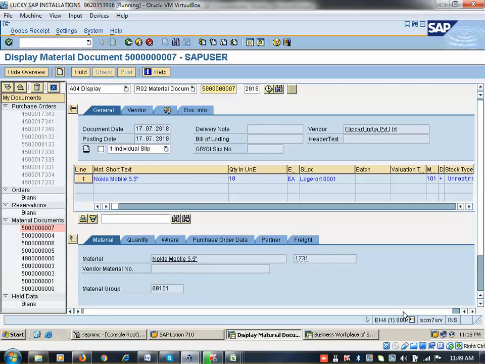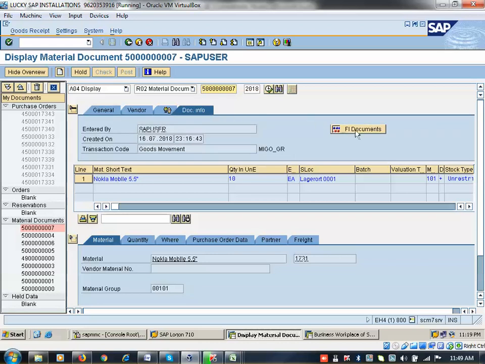Click on enter, click on display here. Now before creation, this is the material document. Material document contains the quantity of the product. Now the document info tab is created. This is linked to the finance department.